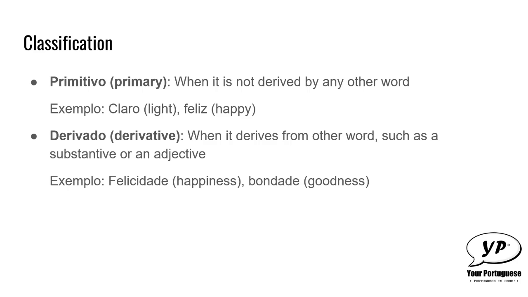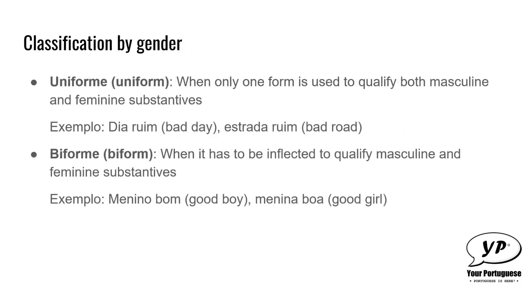They can also be classified by gender, and when they are classified by gender, they are either uniform or biform. Uniform adjectives have only one form to qualify both masculine and feminine substantives. For example, dia ruim, bad day in English.